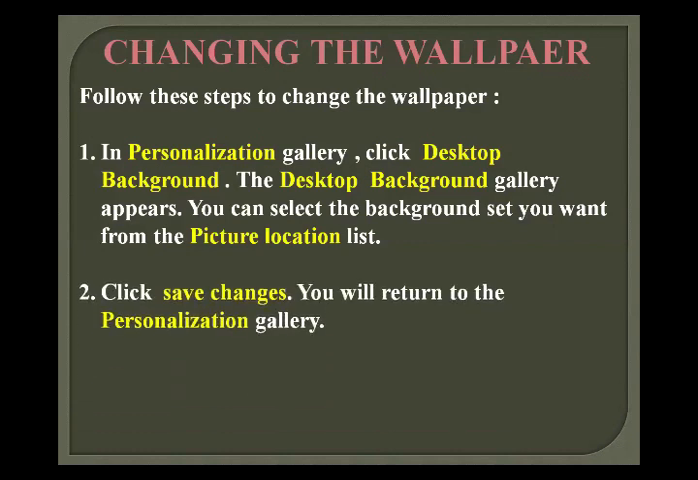The second step is to click save changes. You will return to the personalization gallery. We will discuss later what personalization is and how you can reach this icon. But firstly, I'm just giving you some steps that you can follow for changing the wallpaper in the personalization gallery. Click desktop background, then the desktop background gallery appears. After that, you can select the background set you want from the picture location list. The second option is to click save changes. You will return to the personalization gallery.